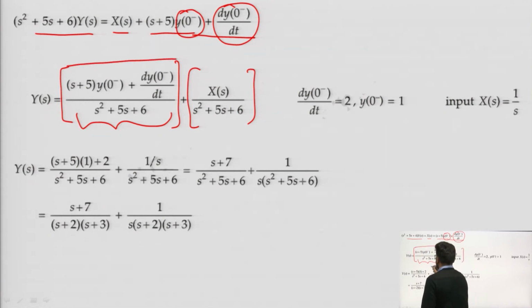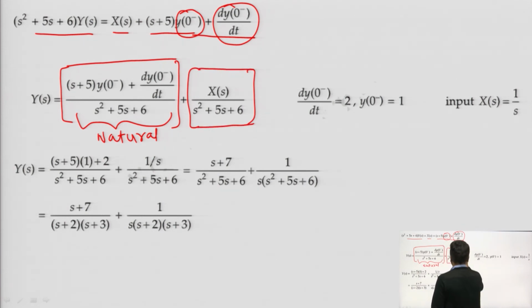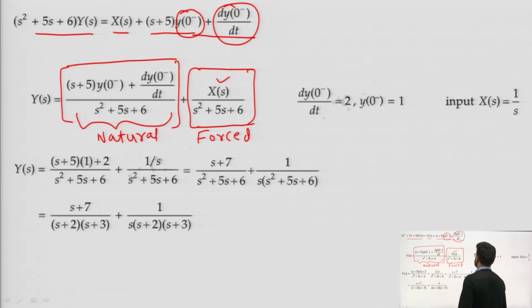So, we can say the output due to this will be the natural response, and the output due to this factor, because it involves only the input, will be the forced response. We are given the initial conditions as this, and we will put these values in this equation.